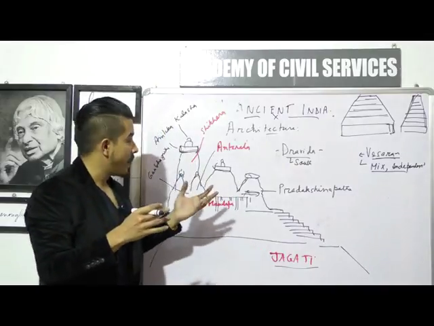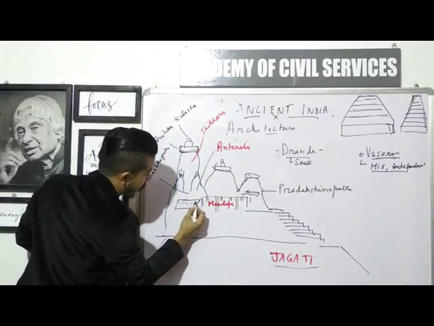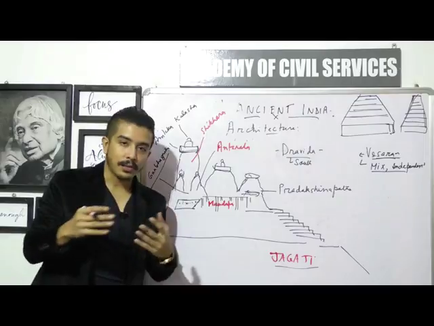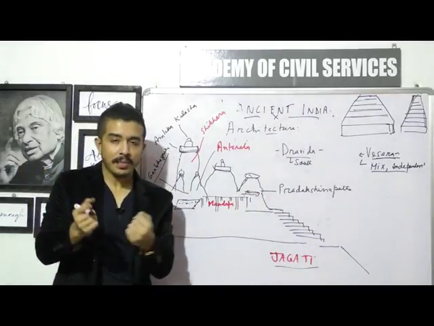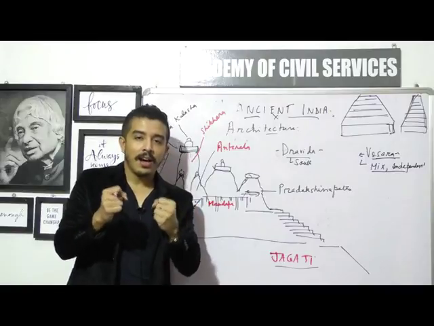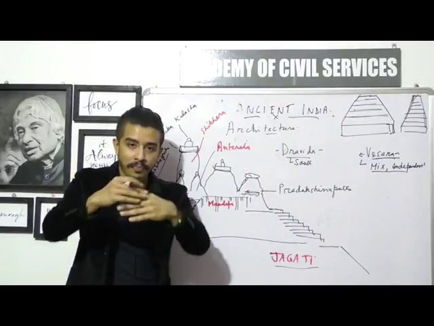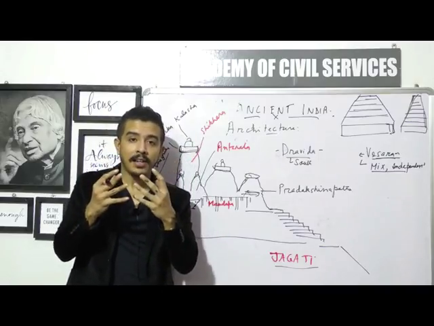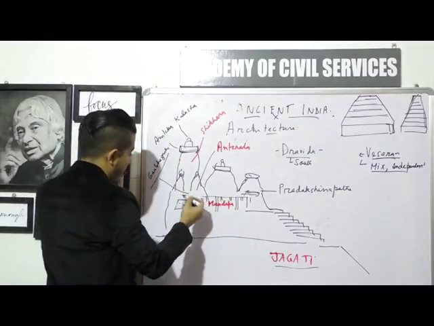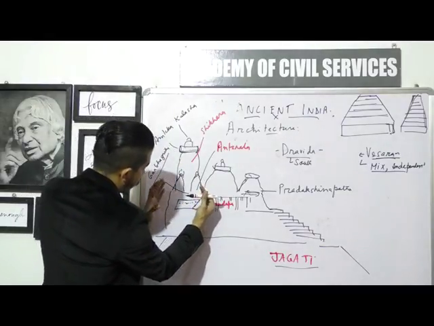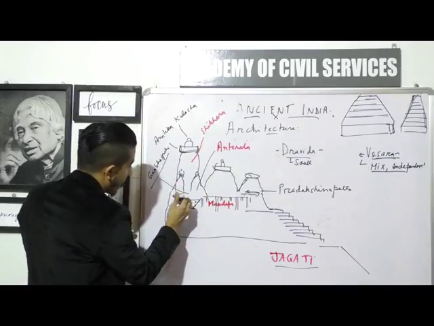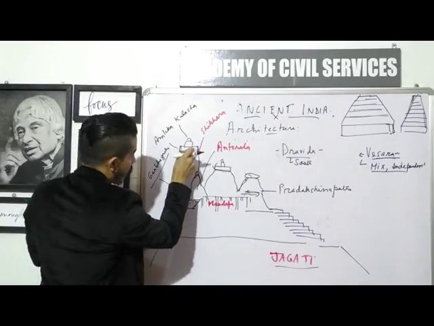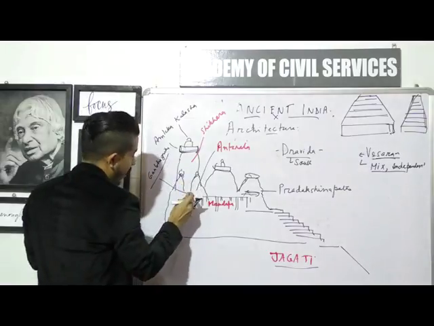And that particular place where the main deity is found is known as Garbhagriha, as we have talked about in our last class as well. The Garbhagriha is the most important place where the deity is found, whether it is Shiva or Vishnu, it doesn't matter. That's the place where the main deity is kept, and on top of it we find the Shikhara. So in that particular place you'll find the main deity, and on top of it the temple makers install this whole tall spire, curvilinear in structure. Okay, so that is how it is designed.